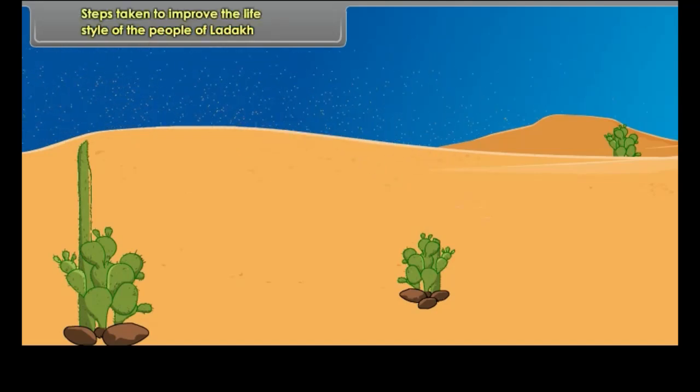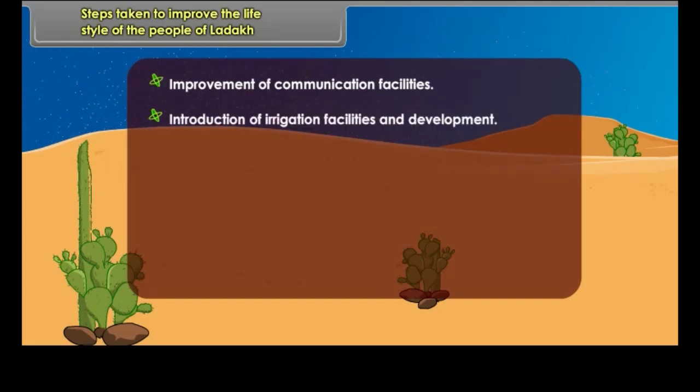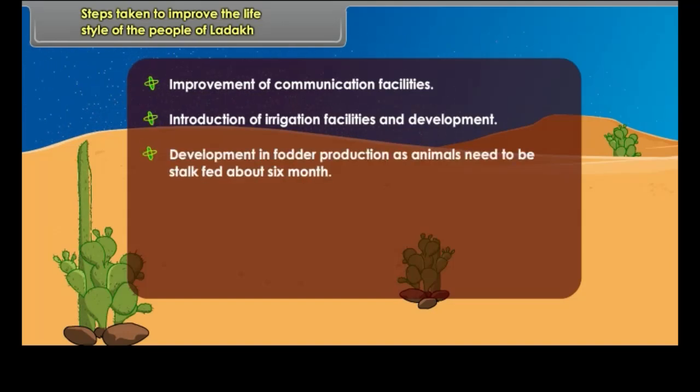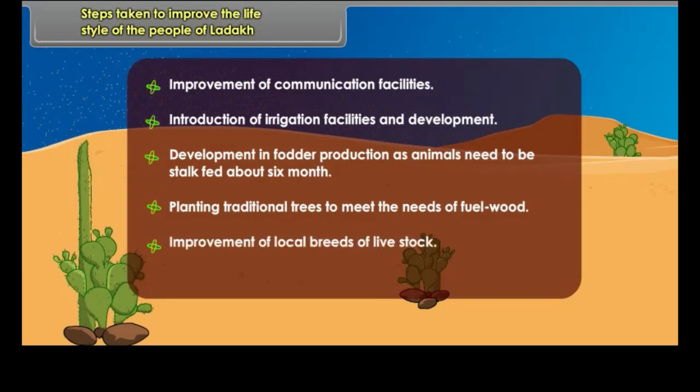Steps taken to improve the lifestyle of the people of Ladakh. Improvement of communication facilities. Introduction of irrigation facilities and development. Development in fodder production, as animals need to be stock-fed for about six months. Planting traditional trees to meet the needs of fuel wood. Improvement of local breeds of livestock.